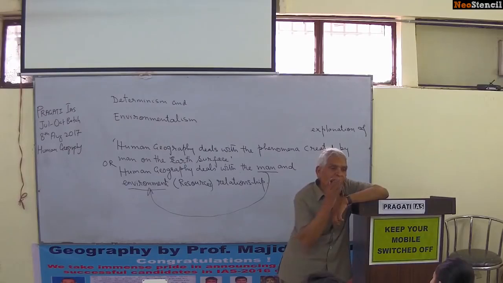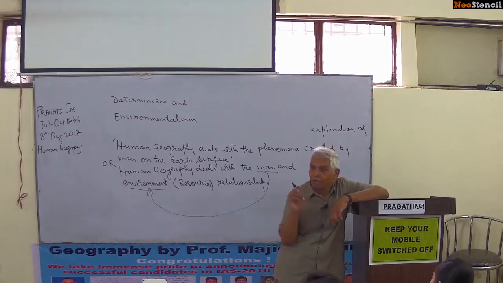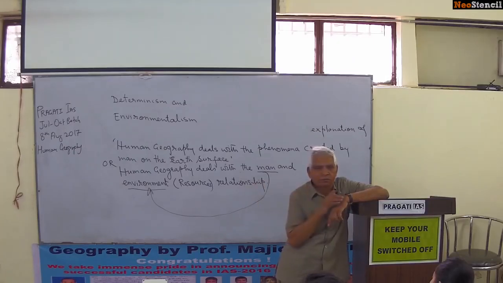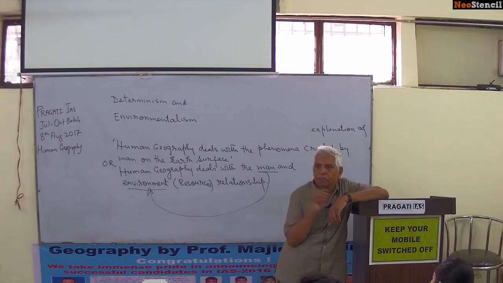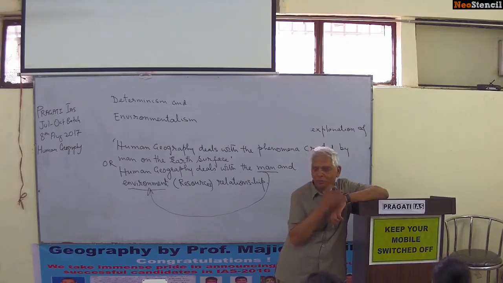If the pygmies are living at treetops in the Congo basin, it is because of environment. If the Eskimos are living in igloos in the tundra region, it is because of environment. If the people of desert are nomads, migrating in search of fodder and water, it is because of environment or resource. And if the people of some countries are advanced, it is because of the environmental conditions. In simple words, this is the meaning of determinism or environmental determinism. I will be giving you the points, but listen to me first.